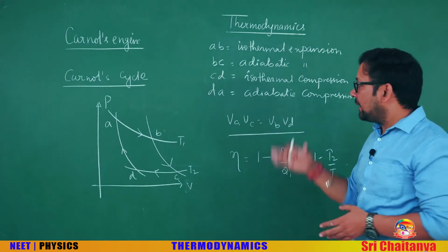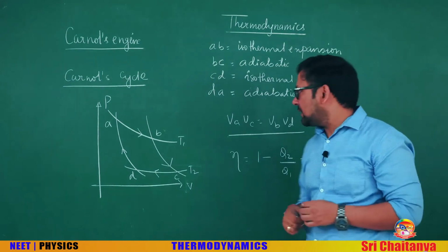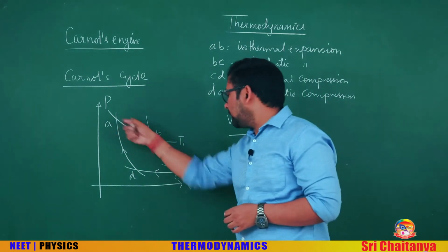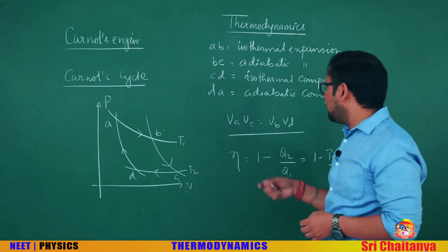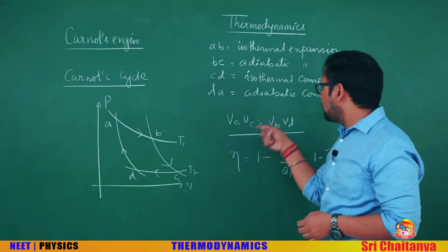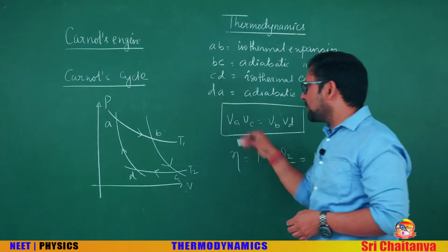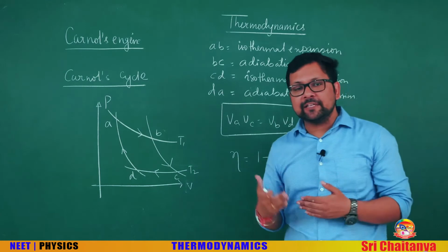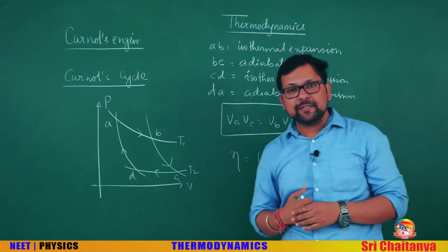In this Carnot cycle, one thing I would suggest you remember is that the product of the alternate volumes is constant, like VA into VC is equal to VB into VD. This is also an important result. You can derive this by writing all the thermodynamic equations, but I would suggest you memorize this.